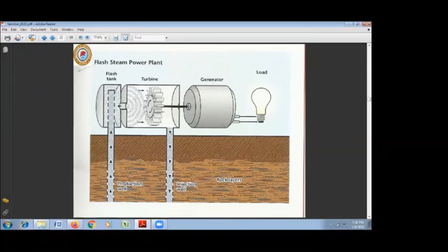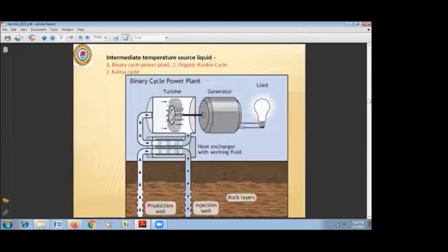The hot water, the steam after the turbine, which loses its temperature, is either re-injected in the reservoir, or it is used for some other direct heat uses. But when the temperature is less than 180 degrees centigrade, mostly around 150 degrees centigrade, the direct separation of the steam is not much beneficial.